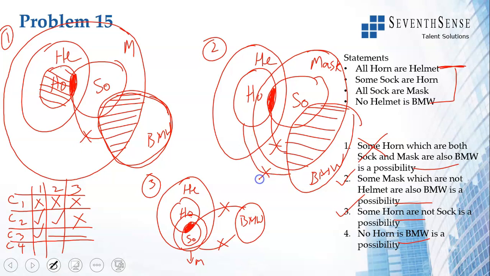No overlap between horn and BMW. So it is possible in all 3 areas. Hence, it is not just a possibility, it's a certainty. No horn is BMW is certain. Even if the word possibility was not there, this would have been correct. So we have 2, 3, 4 being correct in this question.